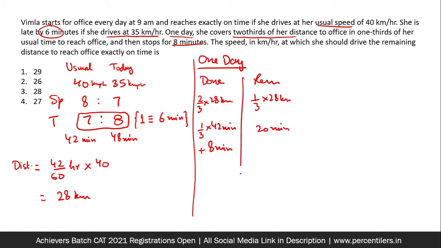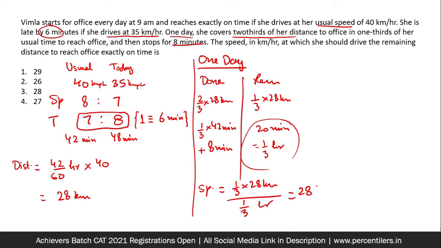So 20 minutes is 1/3 of an hour. So basically the required speed is 1/3 of 28 kilometers upon 1/3 hours, so that is 28 kilometers per hour. That is marked as our answer. So this was our method.